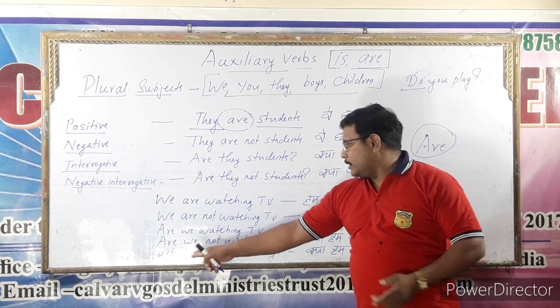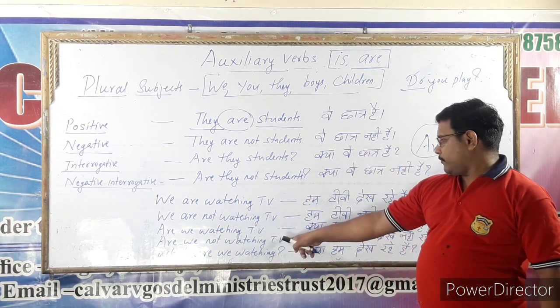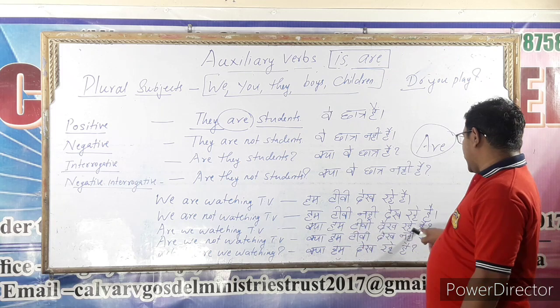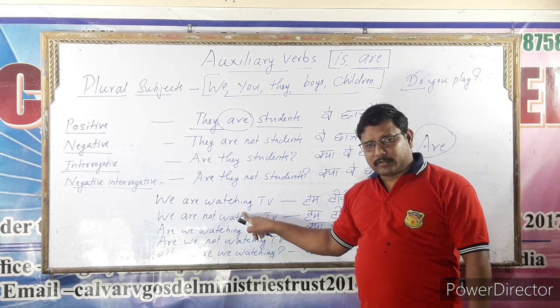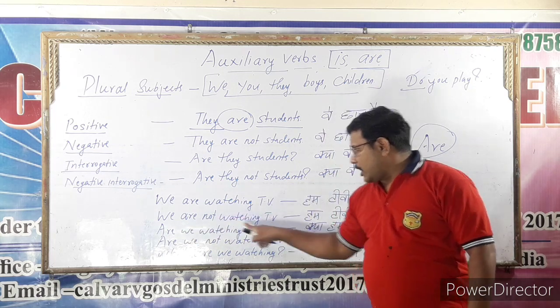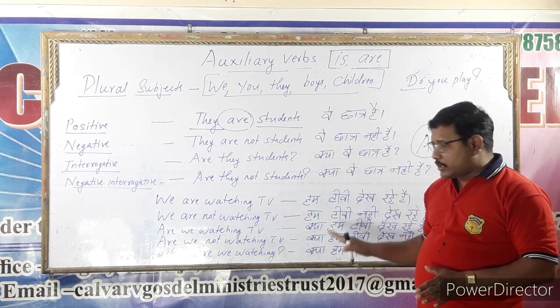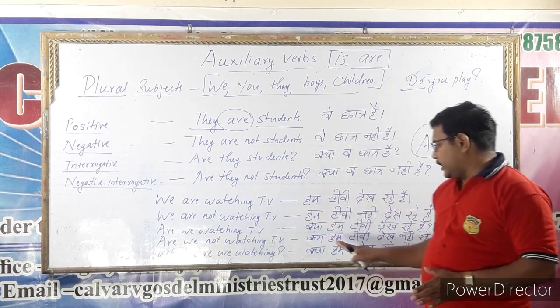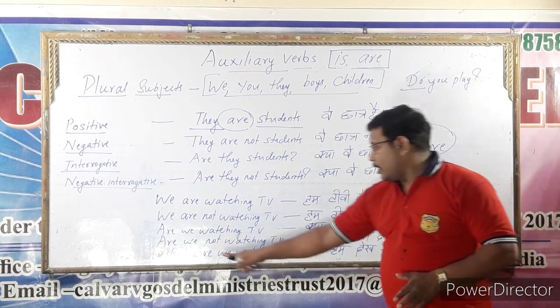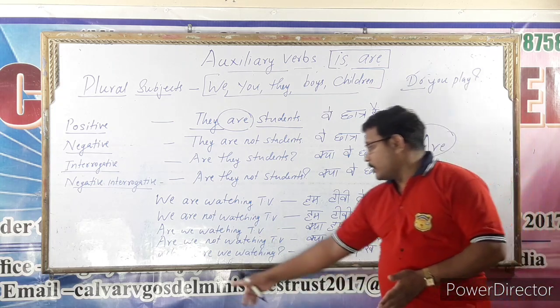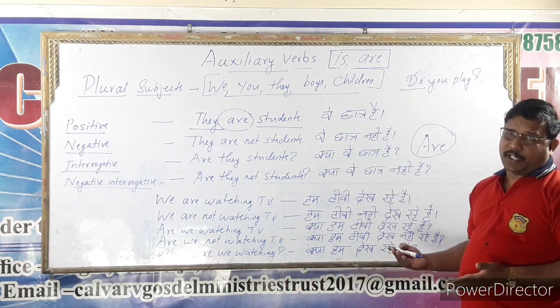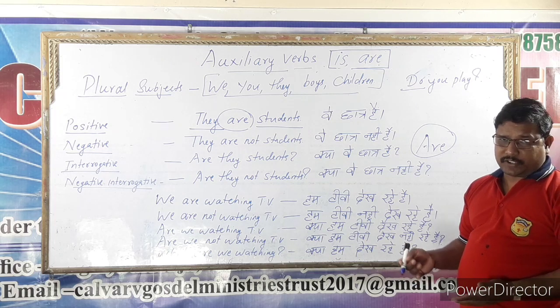See, are we watching TV? क्या हम टीवी देख रहे हैं? We are watching TV. That's a positive sentence. And we are not watching TV. The negative sentence. Are we watching TV? The question sentence. Are we not watching TV? The negative interrogative sentence. What are we watching? That's a WH question sentence.